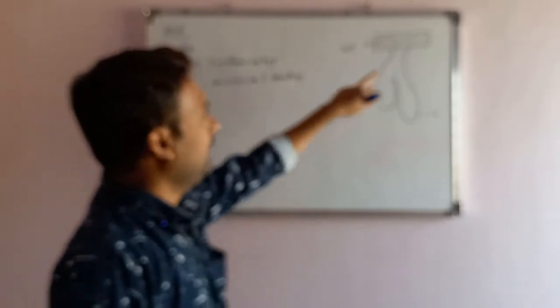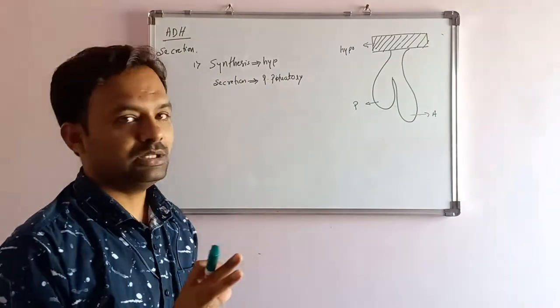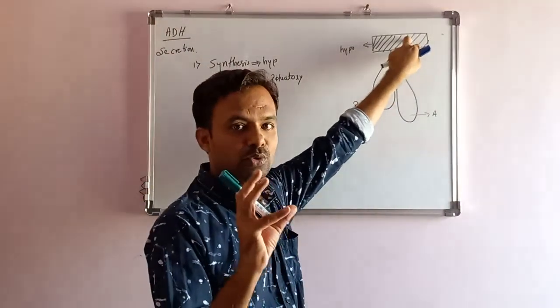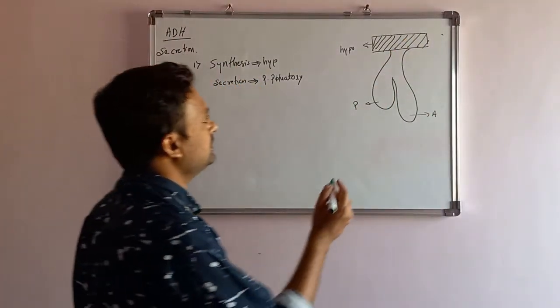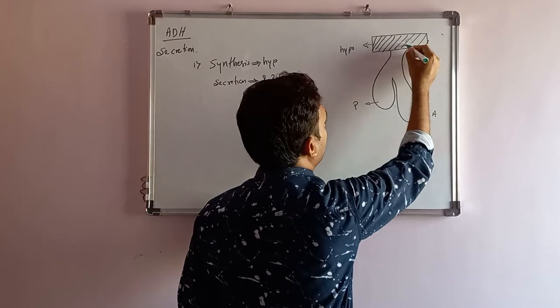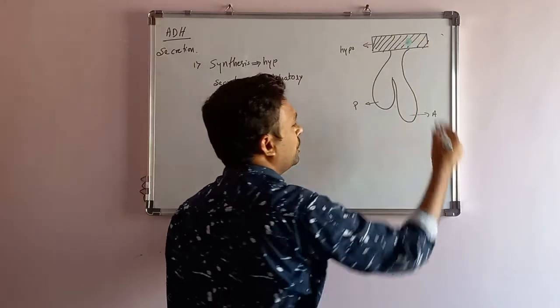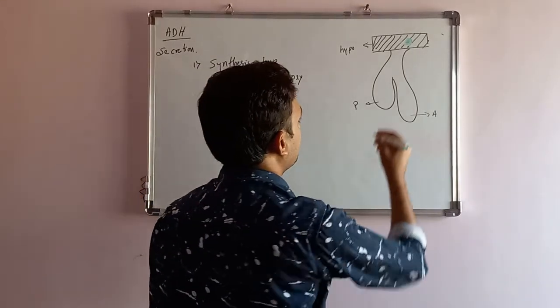Going to this diagram. The hypothalamus has many nuclei. Nuclei are nothing but groups of cells. Among these, the nucleus responsible for the synthesis of ADH is the supraoptic nucleus.